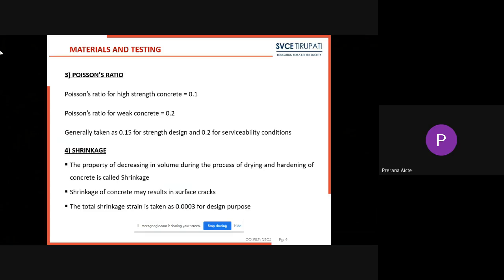The total shrinkage strain is taken as 0.0003 for design purpose. So remember this value. Whereas for Poisson's ratio, for design purpose, we will take it as 0.15. For serviceability, we will take Poisson's ratio as 0.2.